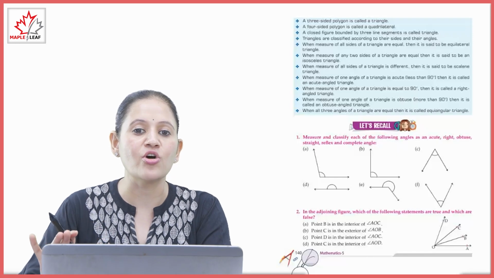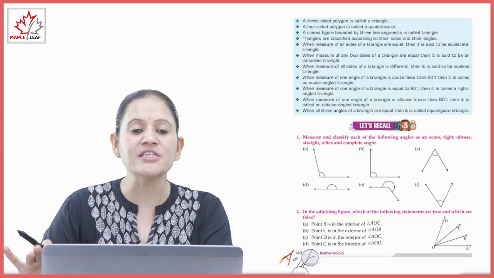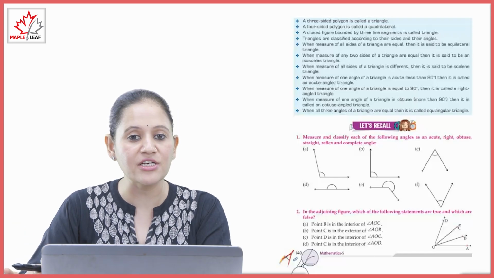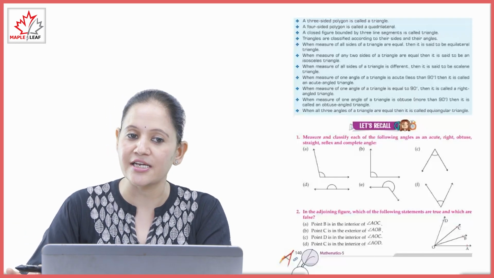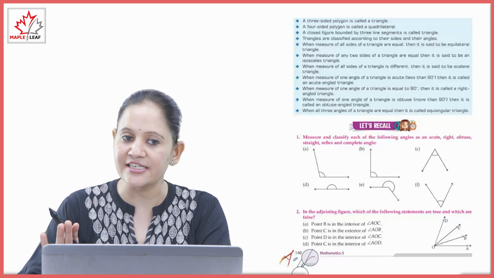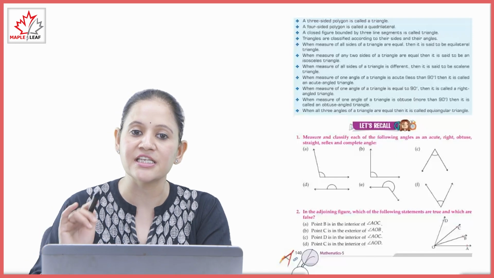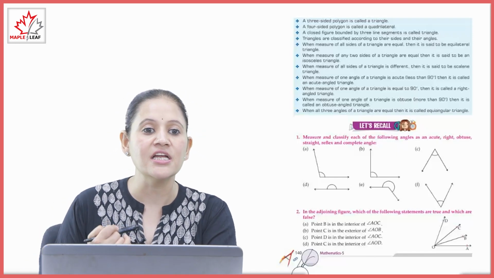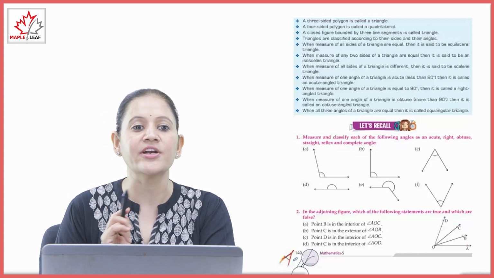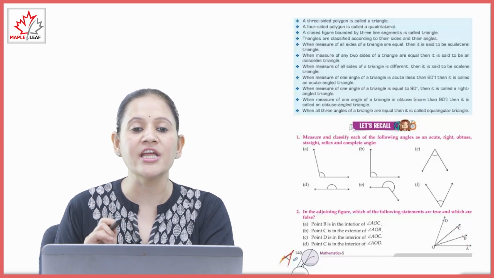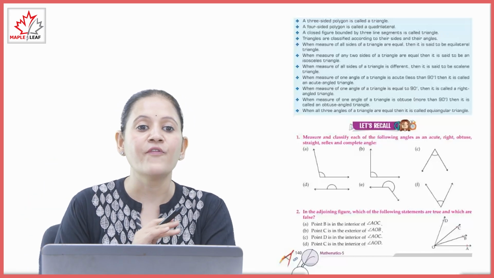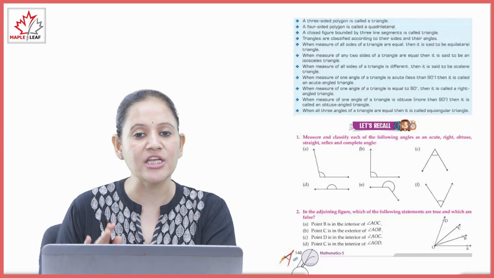A triangle is classified according to its sides and its angles. When the measure of all sides of the triangle is equal, it is called an equilateral triangle. When the measure of any two sides of the triangle is equal, it is called an isosceles triangle. When the measure of all sides of the triangle are different, it is called a scalene triangle. When the measure of each angle of the triangle is acute, meaning less than 90 degrees, it is called an acute angle triangle. When the measure of one angle of the triangle equals 90 degrees, it is called a right angle triangle. When the measure of one angle of the triangle is obtuse, meaning more than 90 degrees, it is called an obtuse angle triangle. When all three angles of the triangle are equal, it is called an equiangular triangle.